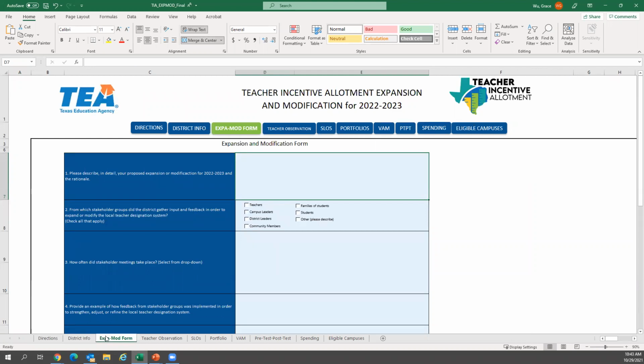And then the most important tab is going to be the Expansion Modifications Form tab. In this tab, districts will detail the changes or expansions or modifications that districts would like to make for 2022-2023. This tab will also determine what additional information is required based on the change that is proposed. The first 5 questions on this tab ask the districts to describe the proposed change for 2022-2023 and the stakeholder engagement that was conducted to make this change.